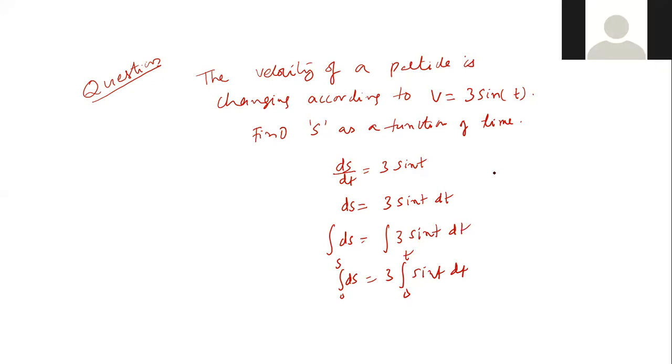The integral of ds is s. Then 3 into sine t, the integral of sine t will become minus cos t.